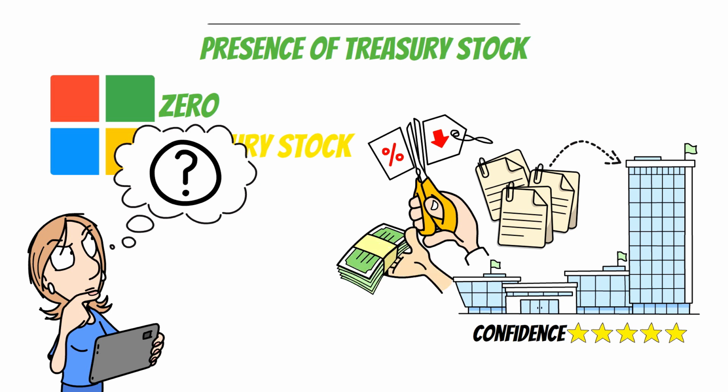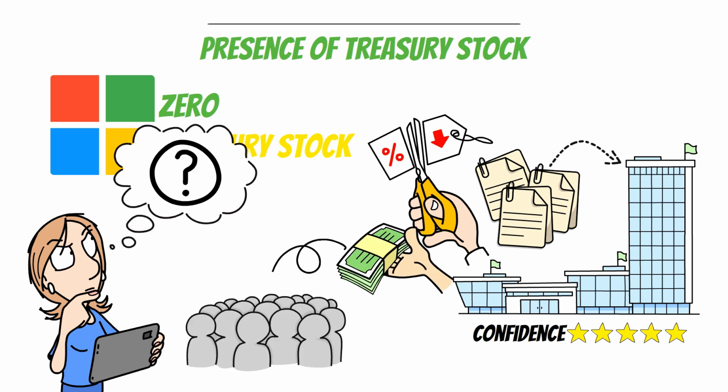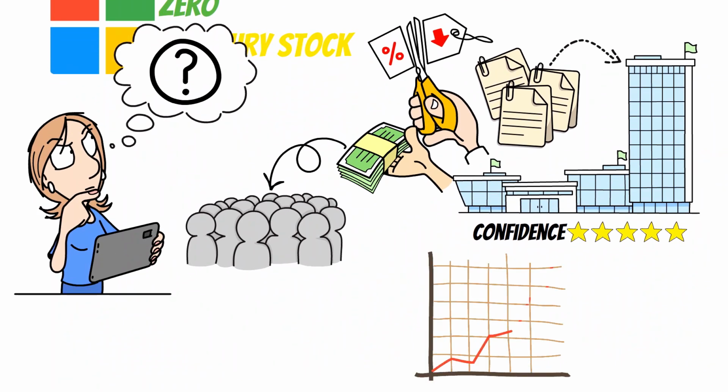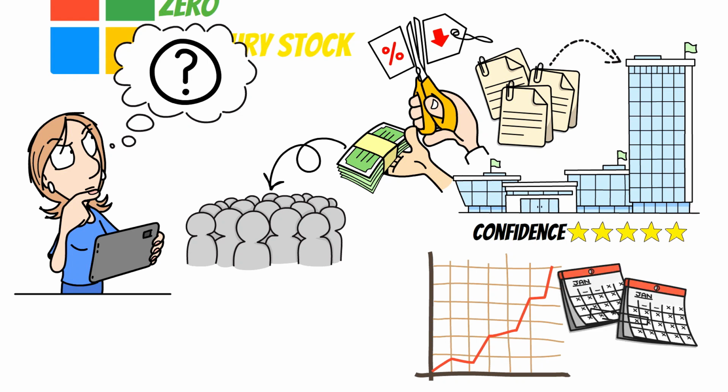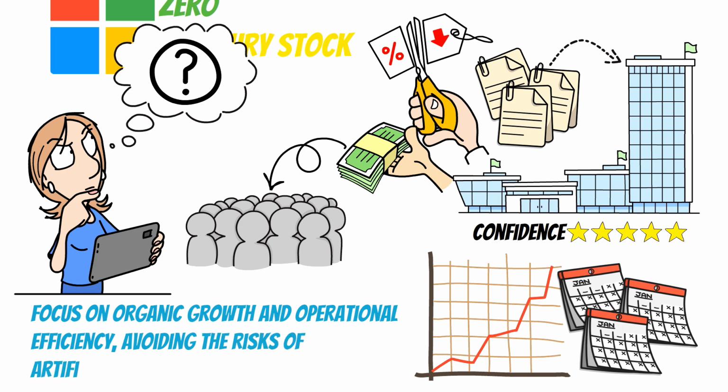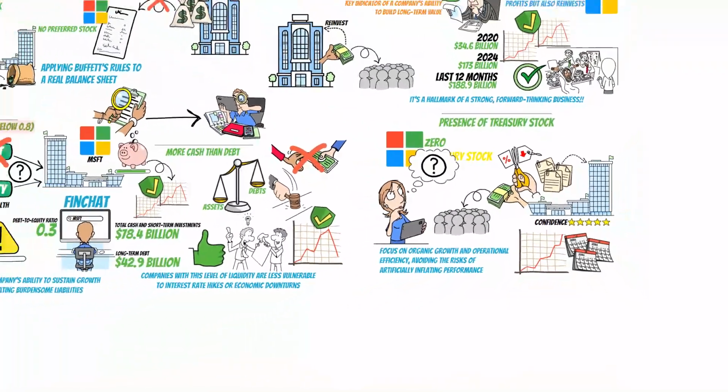Instead of relying heavily on buybacks, Microsoft prioritizes shareholder value through consistent dividends and strategic investments. This balanced strategy ensures long-term growth while rewarding investors, aligning with Buffett's preference for disciplined financial management. Additionally, the absence of treasury stock reflects Microsoft's focus on organic growth and operational efficiency, avoiding the risks of artificially inflating performance through excessive buybacks. With this shareholder-focused approach, Microsoft effectively passes Buffett's rule number 5.